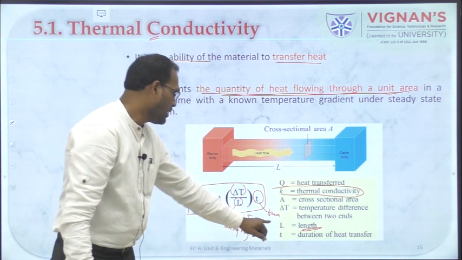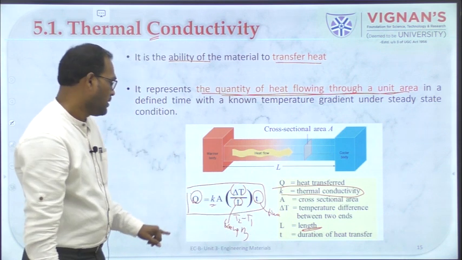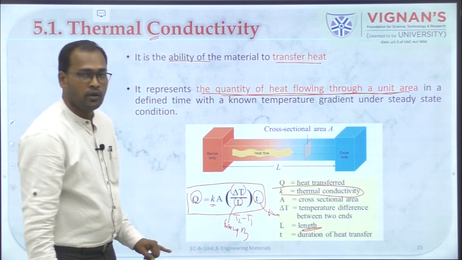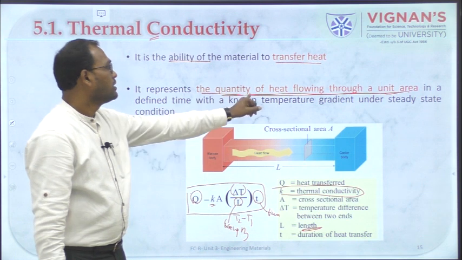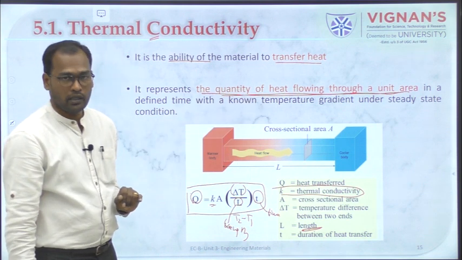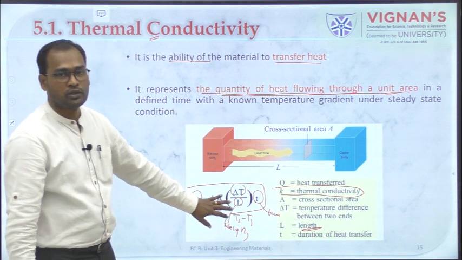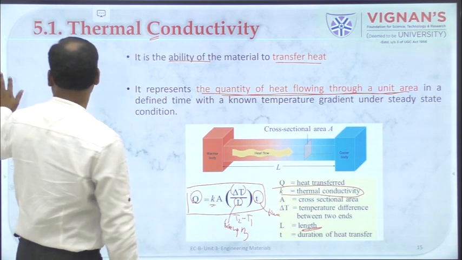For a fixed time, for a fixed length, and for a fixed area, the amount of heat flowing from one end to the other end is given by this thermal conductivity. So this is a simple equation which is used to calculate thermal conductivity, right?